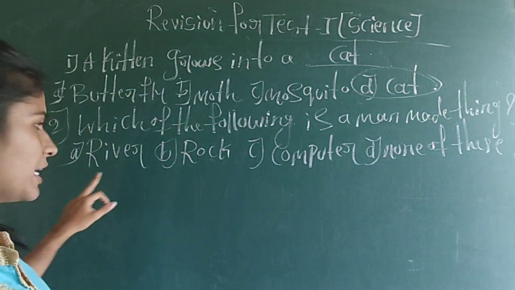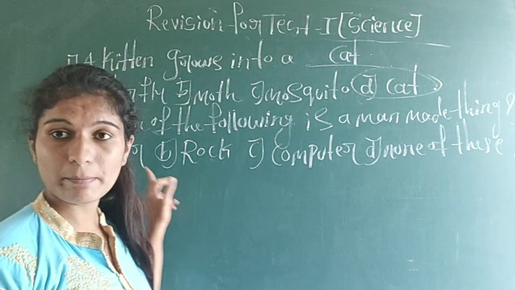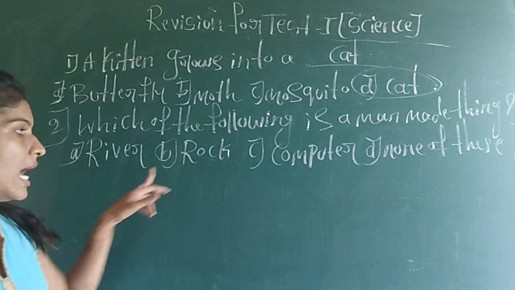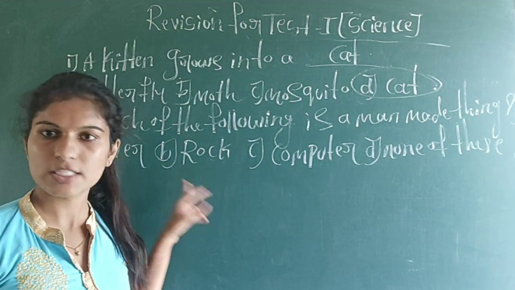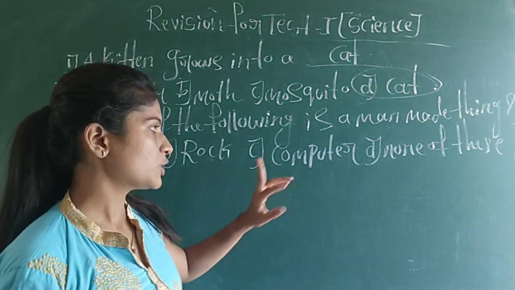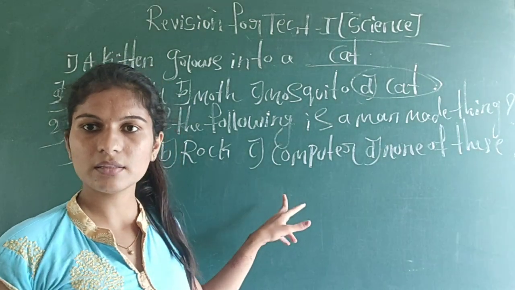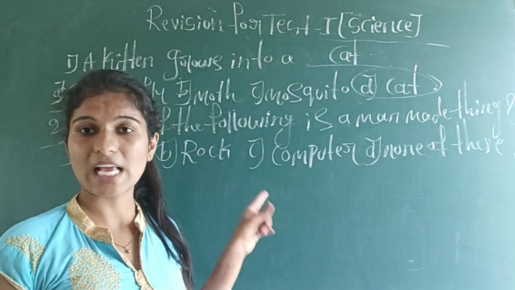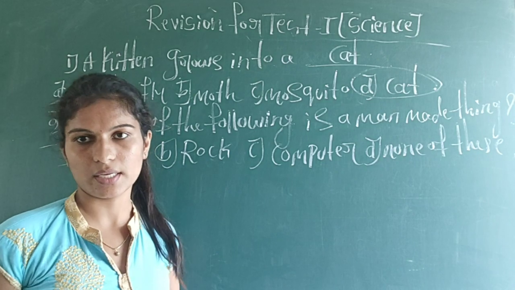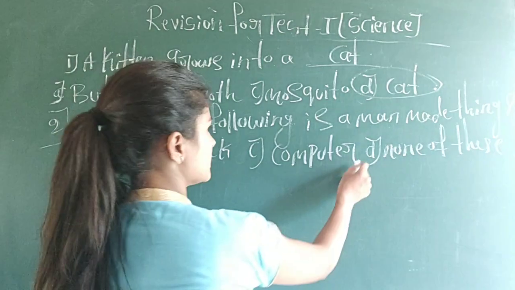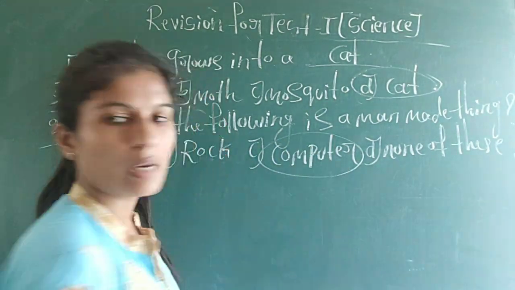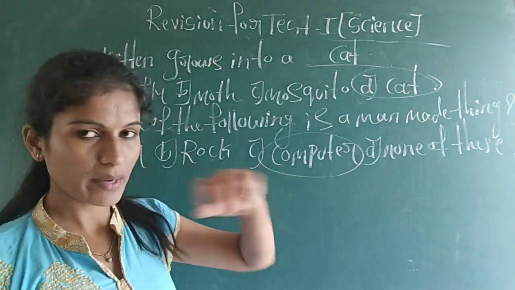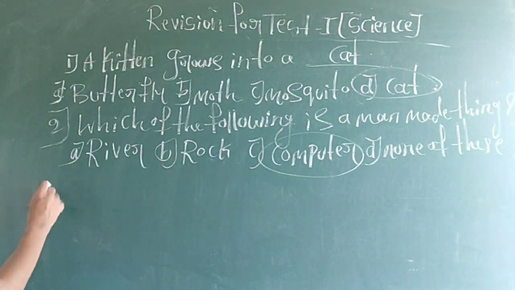So, river, is it made by man? No, it is a natural thing. Rock is also a natural thing. It is not made by man. Next, what about computer? Is it a man-made thing or a natural thing? It is a man-made thing. Okay. So then the answer is computer. Computer is a man-made thing. Okay. So now the third one is